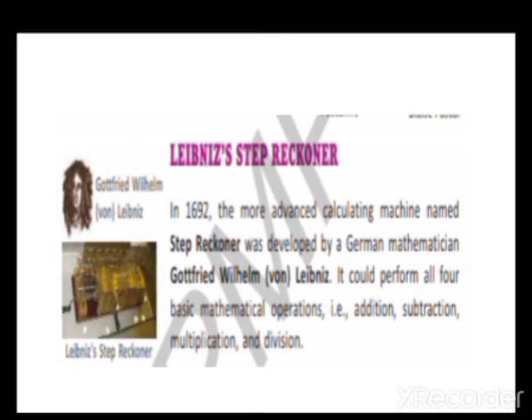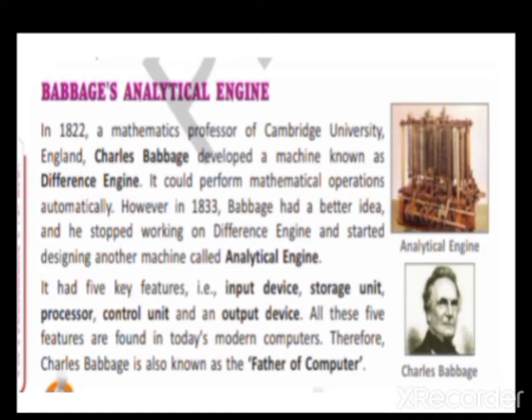Okay, after that, by adding some new things in that, some more facilities, our father of the computer came into existence. In which year? In 1822. Our mathematician, professor of Cambridge University, इंग्लैंड के जो हमारे प्रोफेसर थे, Charles Babbage, invented a machine. He developed the machine which we call the Difference Engine. It could perform mathematical operations automatically. ये क्या करता था? मैथमेटिकल ऑपरेशन को ऑटोमेटिकली परफॉर्म कर देता था.